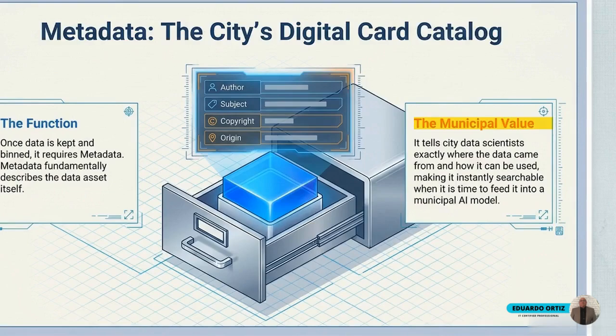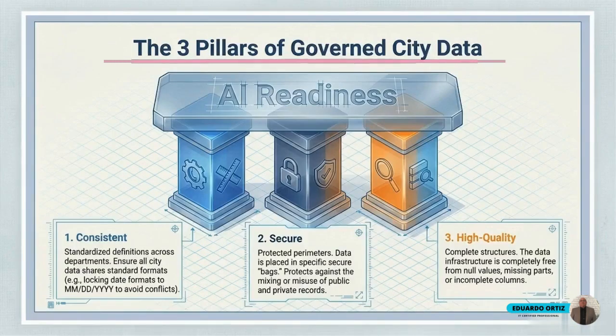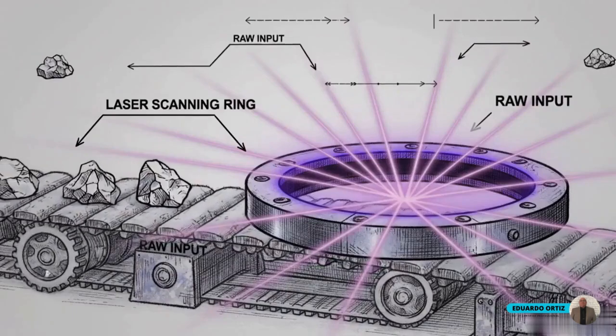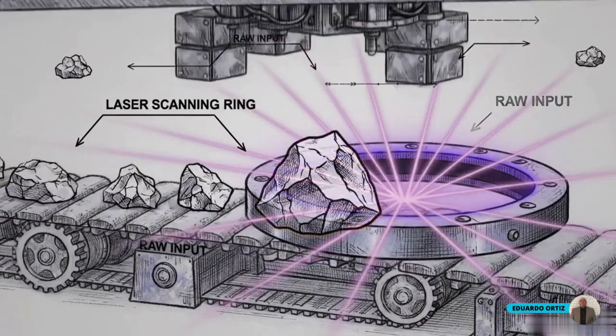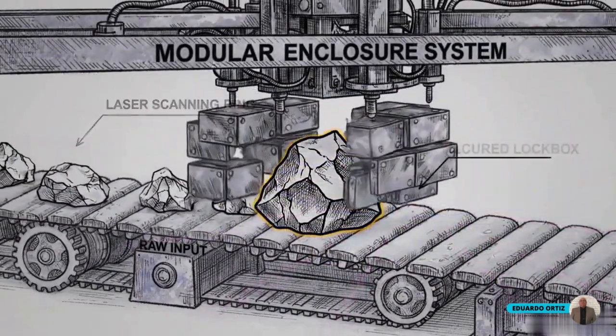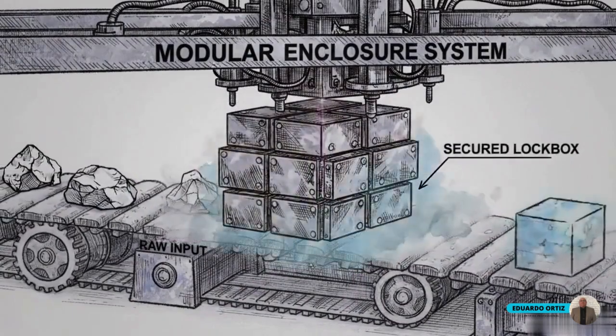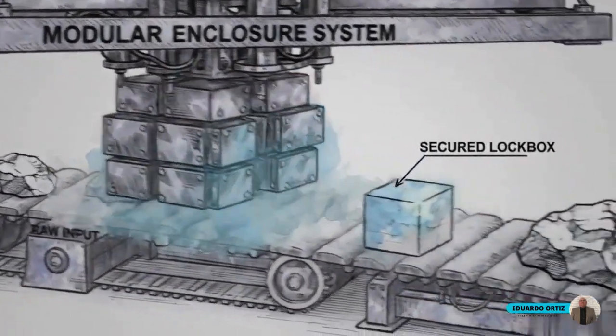This three-pillar diagram outlines the final result of Phase 1, a data foundation defined by non-negotiable standards. The infrastructure is now consistent, secure, and high quality. Exposing sensitive citizen records alongside public operational data is a preventable failure. Proper governance secures legal liabilities, transforming them into completely safe, AI-ready assets.